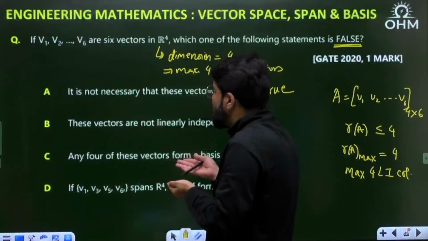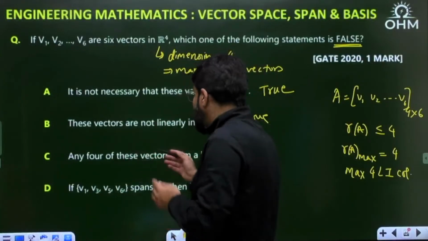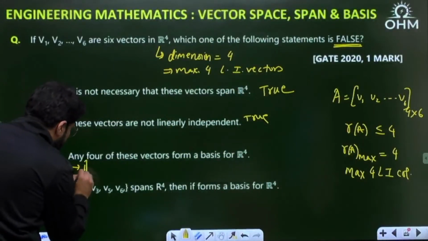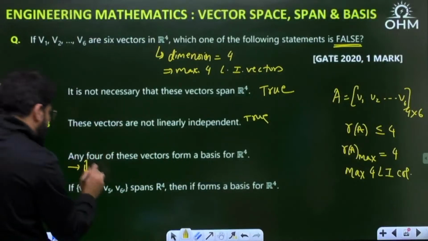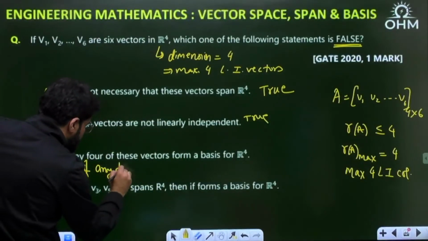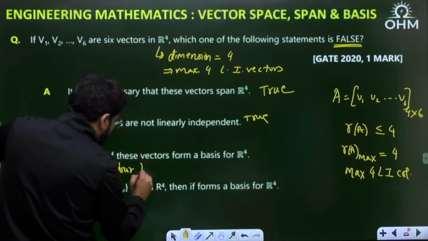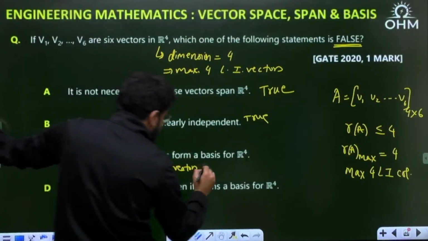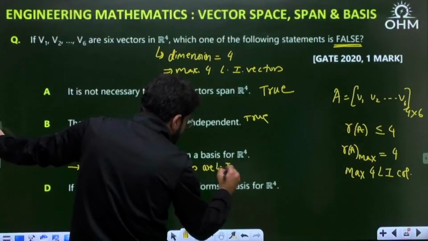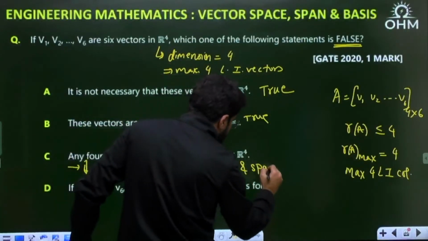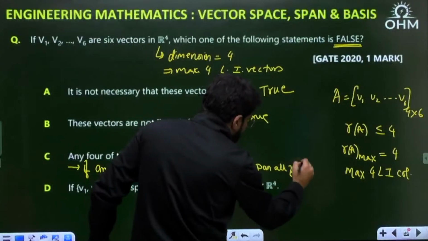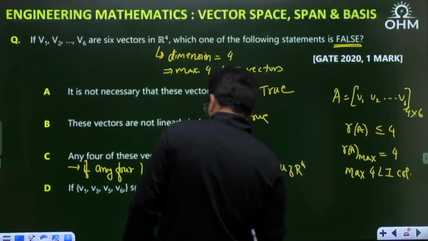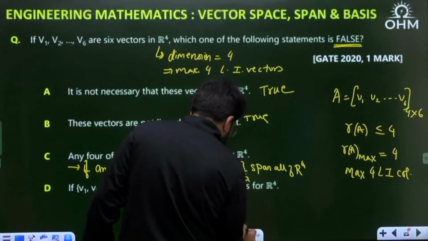But since the vectors are not given, how can I confirm that any 4 of these vectors are linearly independent and span all of R4?